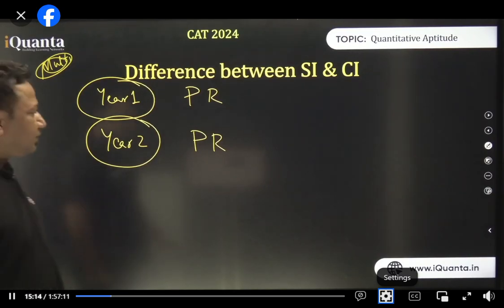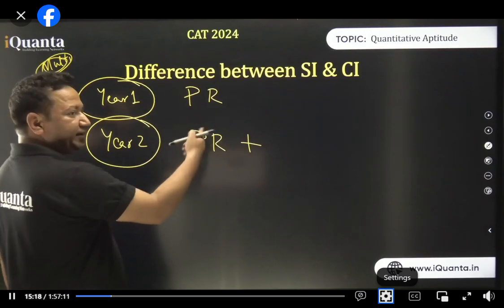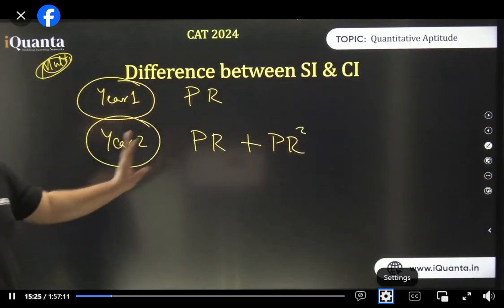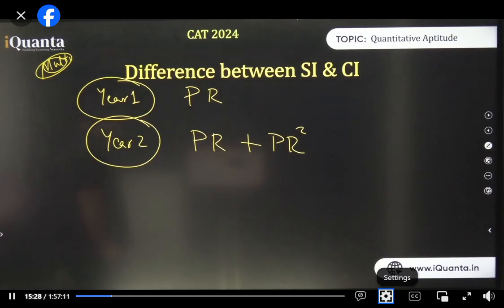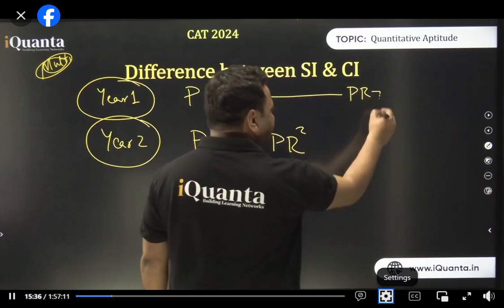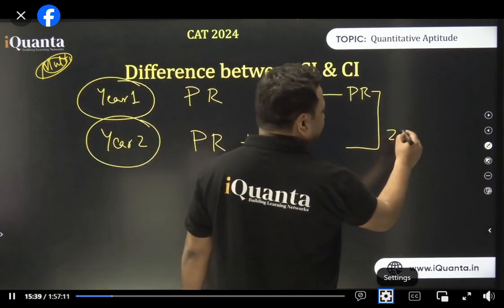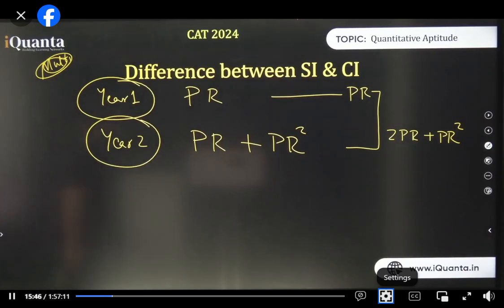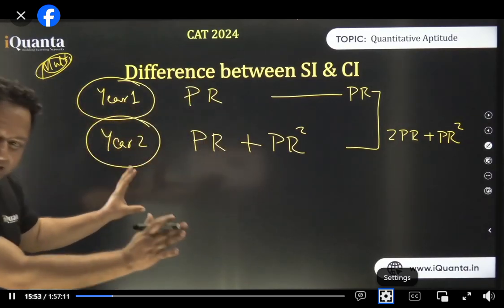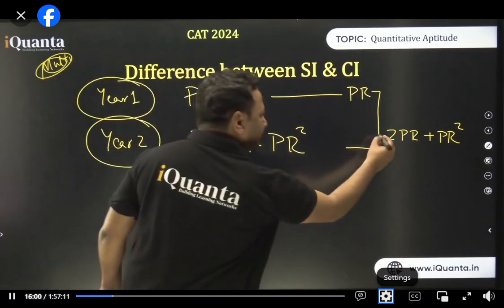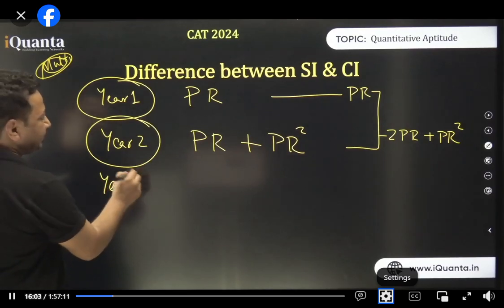Dipanshu, wait. So, this PR is on the principal, the initial principal, and interest on PR will be PR square. Is that right? That is only for the second year. Yes or no? So, the first year we got PR only, but in the second year, we got PR plus PR square, which makes it 2 PR plus PR square. Looks good. So, in the initial table, I just said that all things are multiplied by P. Just to save some time, energy, and space, I wrote it like that. It's mathematical language, nothing else. Okay, is that clear now? Perfect.